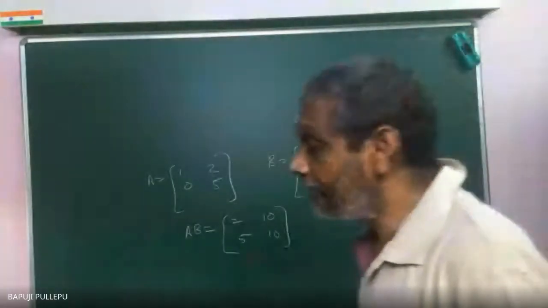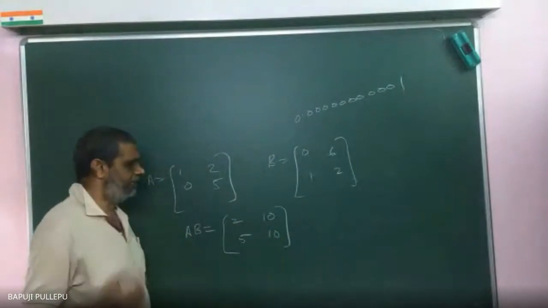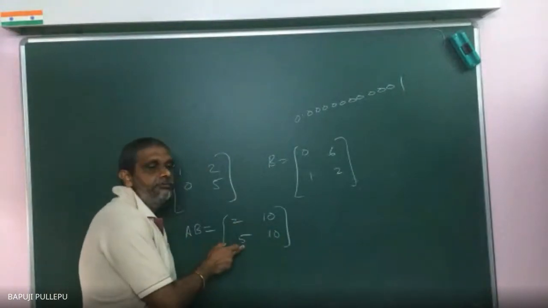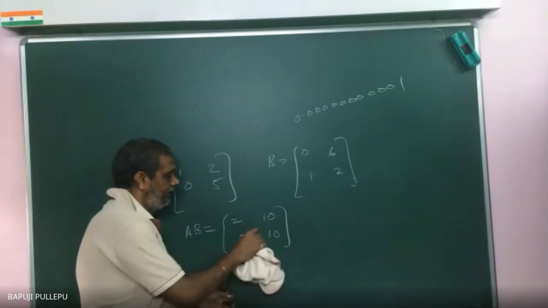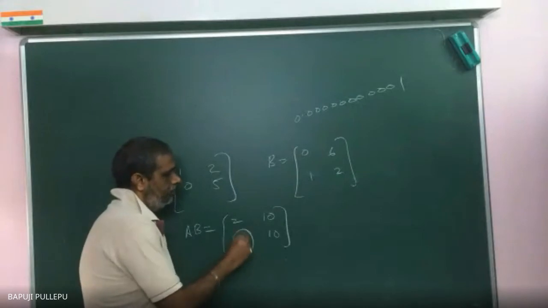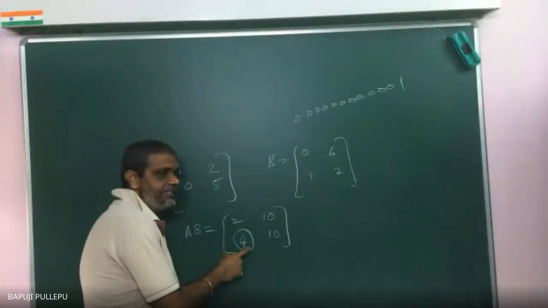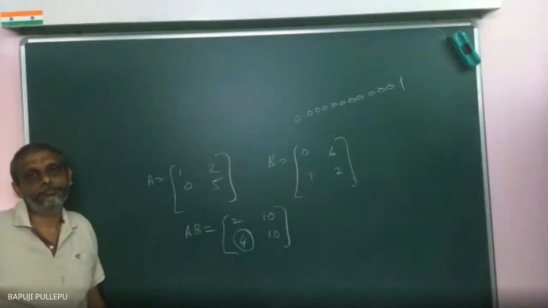Not only that, another beauty is there. Suppose somebody says your 5 is wrong, and instead of 5 they have written 4. They want to check this element. How will you check? Second row of A and first column of B. Very good.